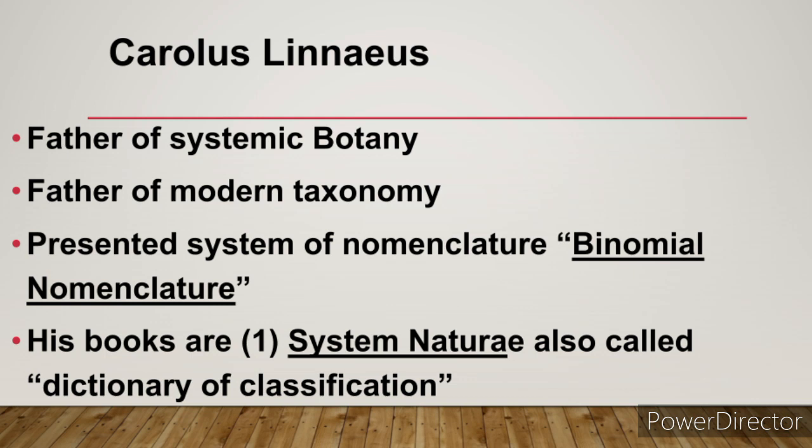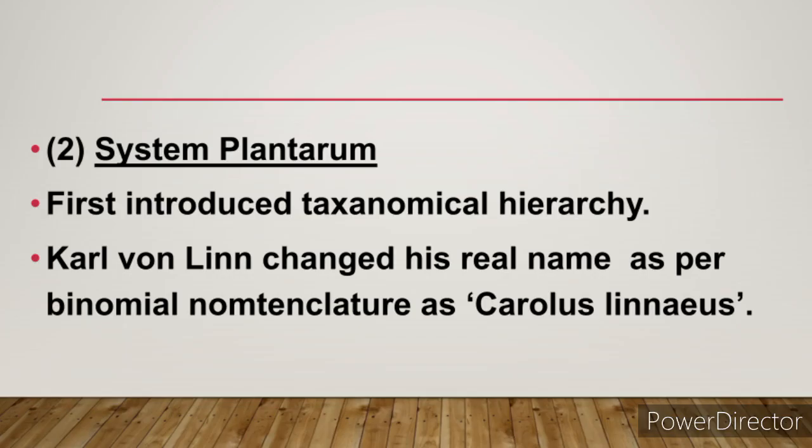Now we'll see about Carolus Linnaeus. He was known as the father of systematic botany. He was also known as the father of modern taxonomy. He was the first one to introduce taxonomical hierarchy. The term systematics was used by him. He wrote 2 books, namely Systema Naturae and Species Plantarum. Systema Naturae is also called the Dictionary of Classification.